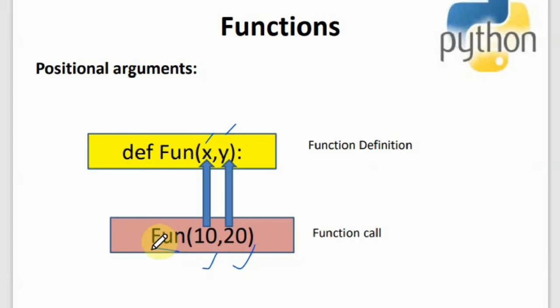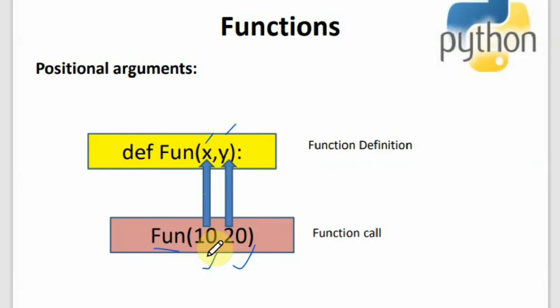So let me explain this. This is the function call. The name of the function is fun, and I have passed 10, 20 into this particular function. So 10, 20 are the actual arguments. How are these actual arguments taken into the formal arguments? The formal arguments are x and y.